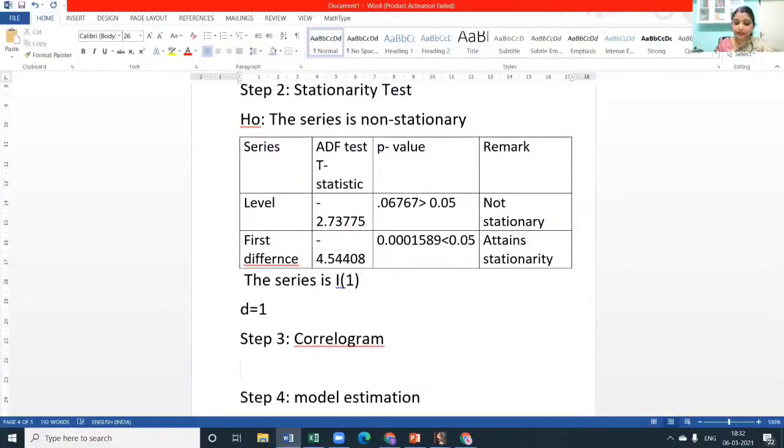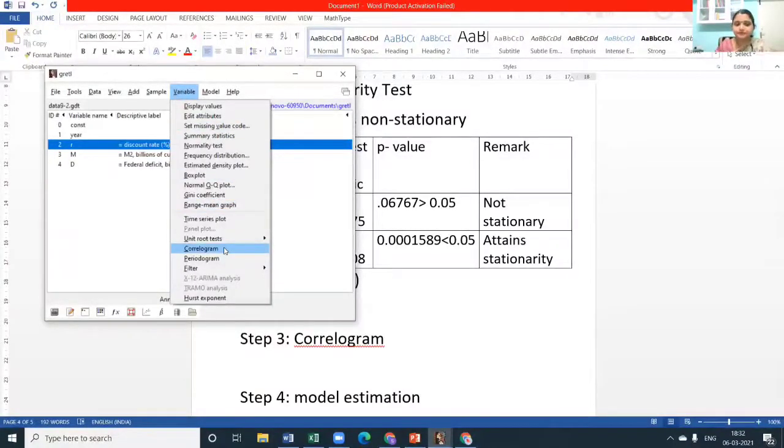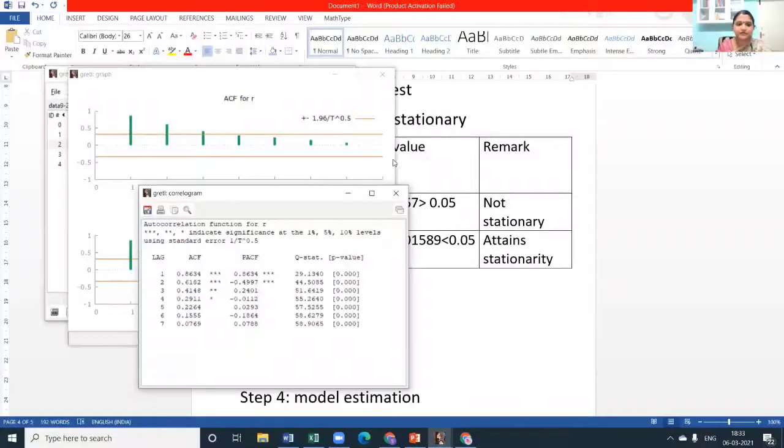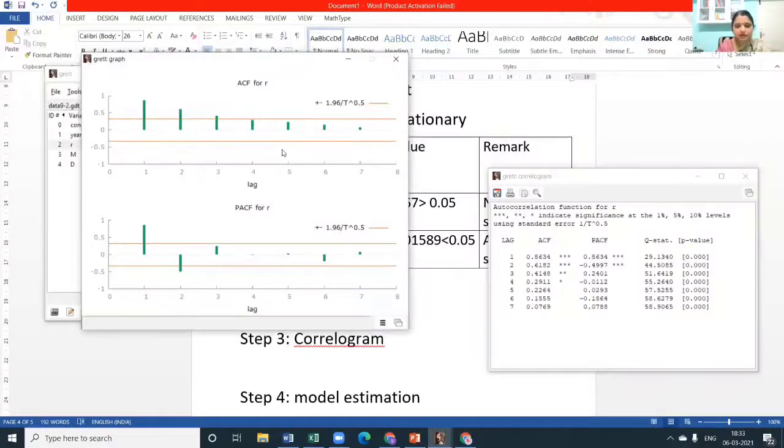Now how do we proceed to find P and Q? For that, once again click on the same, select the variable, and then proceed to the correlogram. We will be obtaining two different graphs there. Just click on discount rate and then go for the correlogram. Here also, let us proceed with the same default maximum lag of 7. When we refer to this graph, there are just 7 lags, which is why it looks like a very small graph.